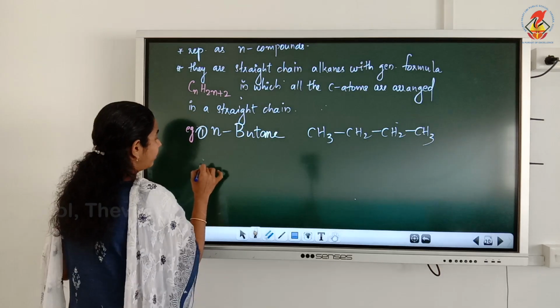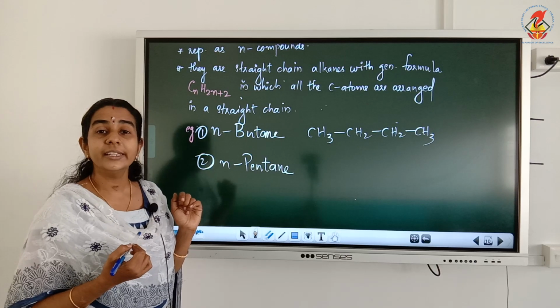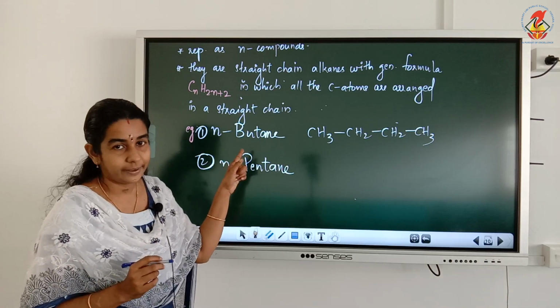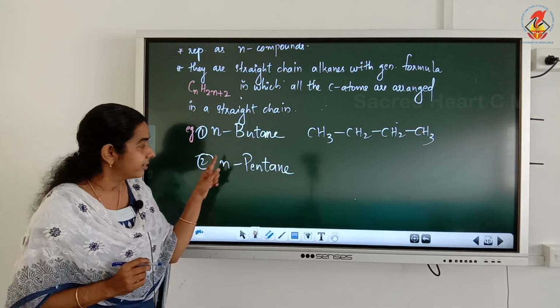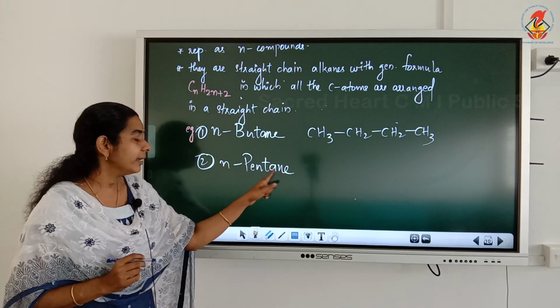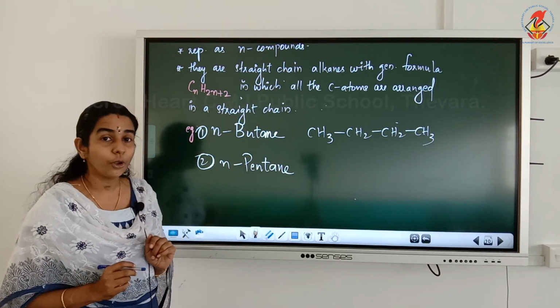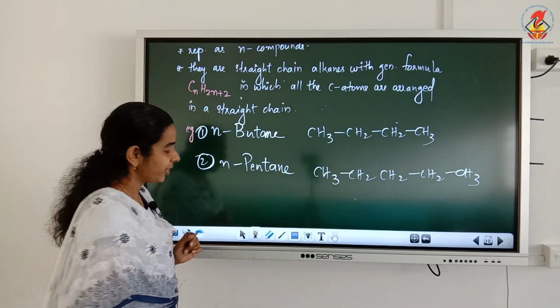Another example for a normal compound is normal pentane. See the way of writing. Always when we write the name of an organic compound, the first letter should be a capital letter. But remember, the n for normal will always be a small letter. So small n hyphen, then the name with the first letter capital. So n-Pentane, normal pentane. Structure will be CH3, CH2, CH2, CH2, CH3. All the 5 carbon atoms are arranged in a straight chain.